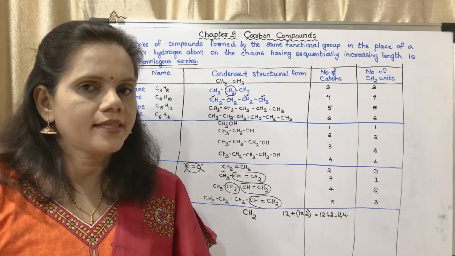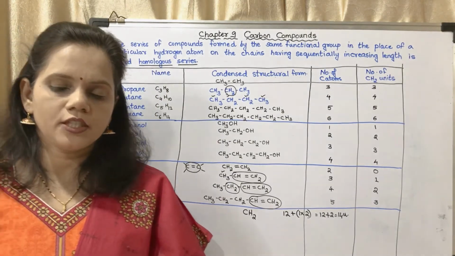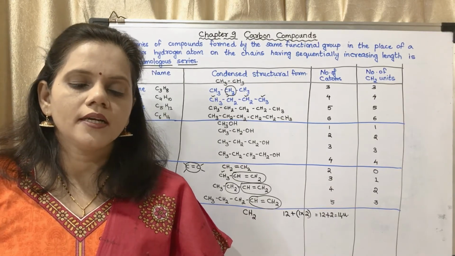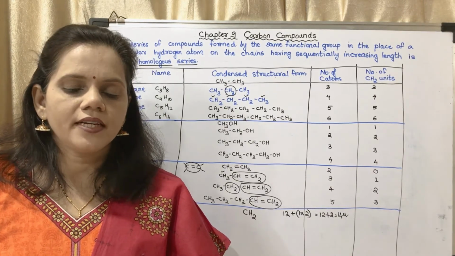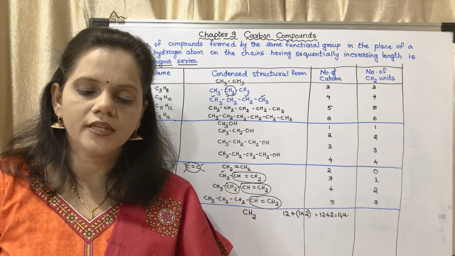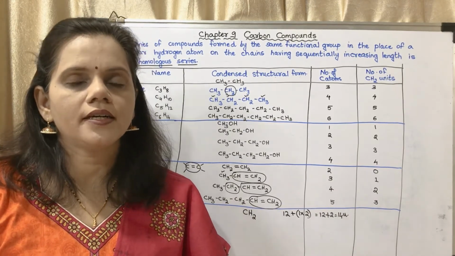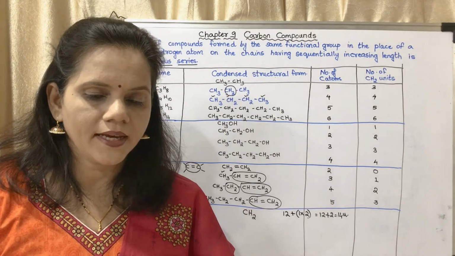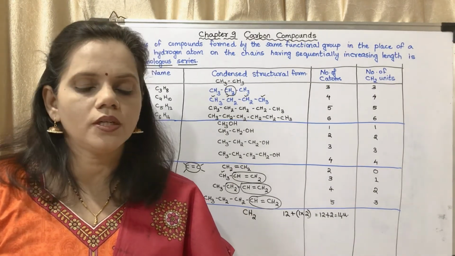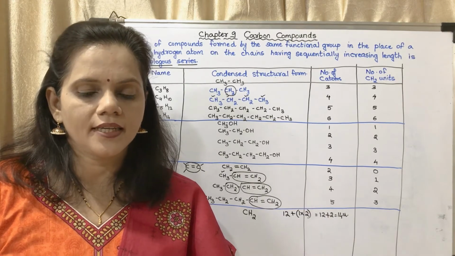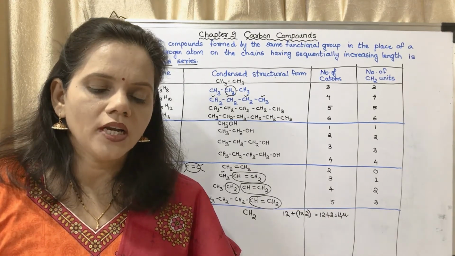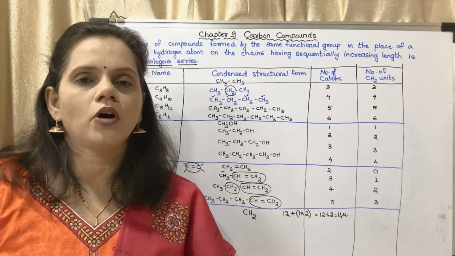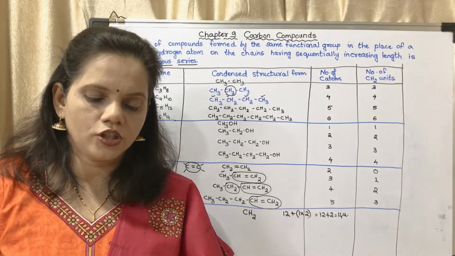You may underline, it is an objective question. In the next paragraph, generally it is found that while going in an increasing order in any homologous series, the physical properties show variation in one direction, that is, a gradation is observed in the physical properties. What do you mean by that? You may take page number 119. On 119, they have shown the boiling point in the homologous series table. You may see that the boiling point goes on increasing. There is a gradual increase in the boiling points. That is what they want to tell.